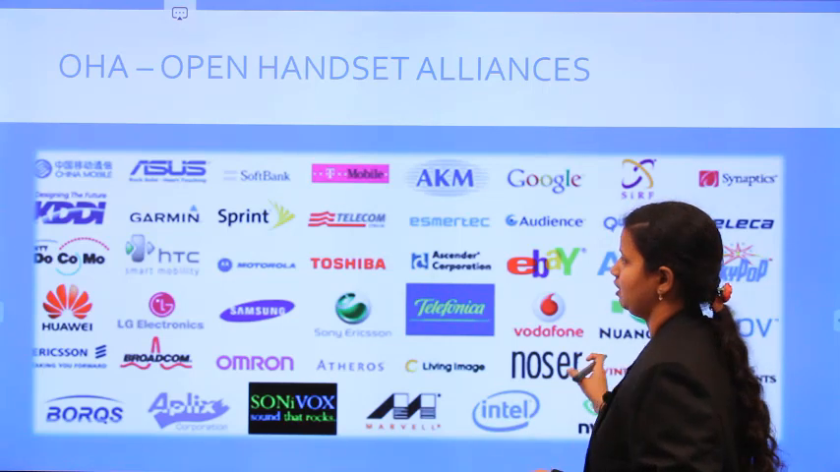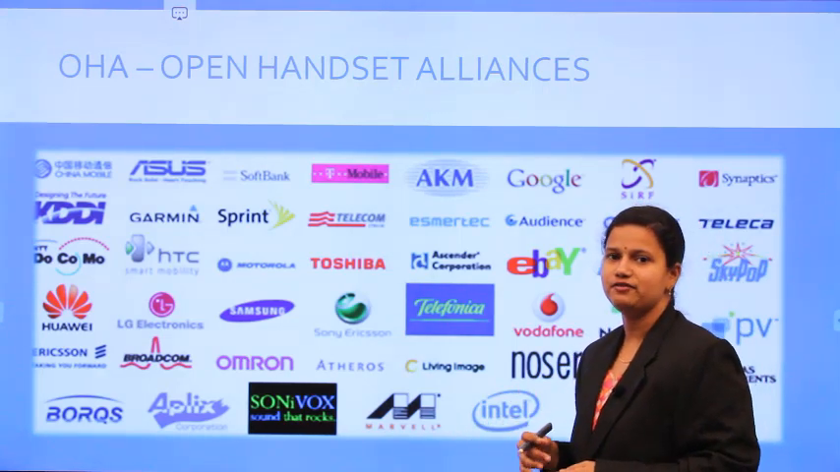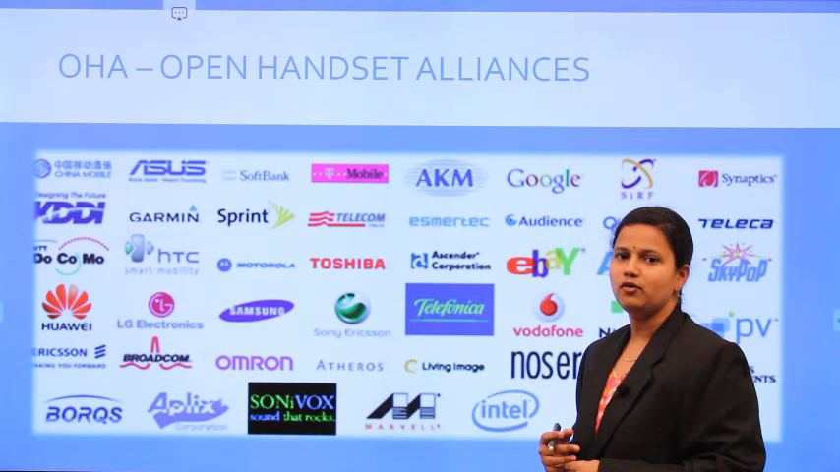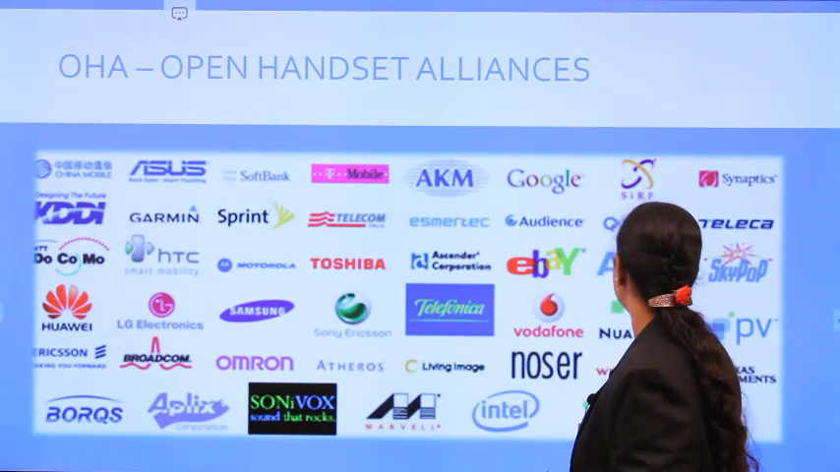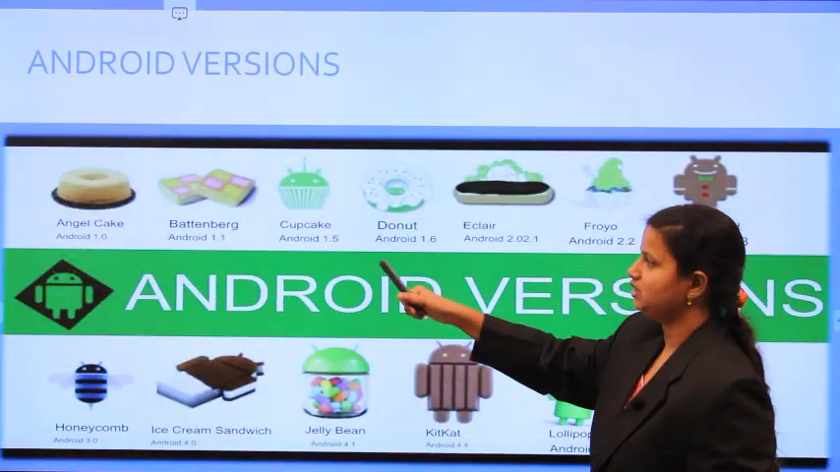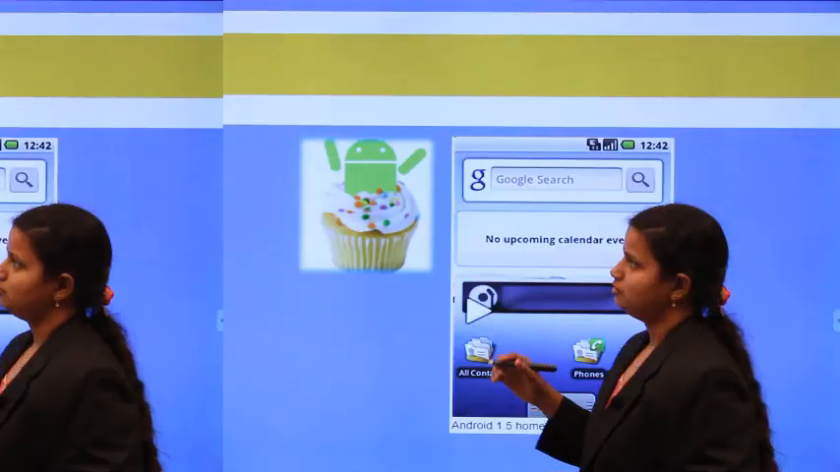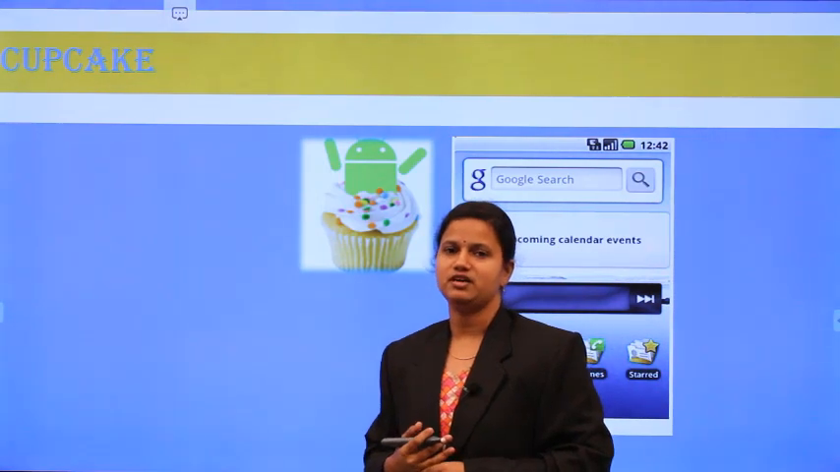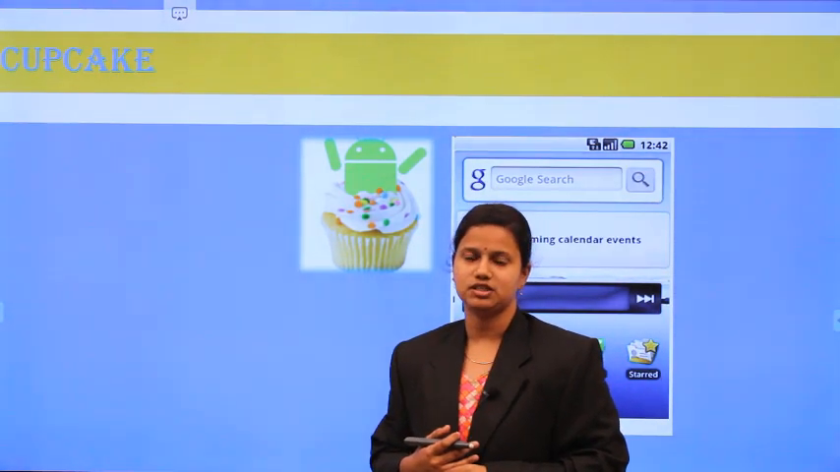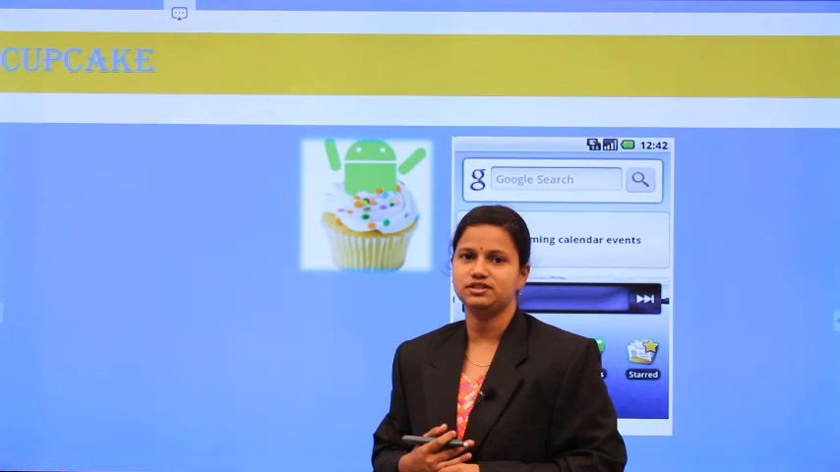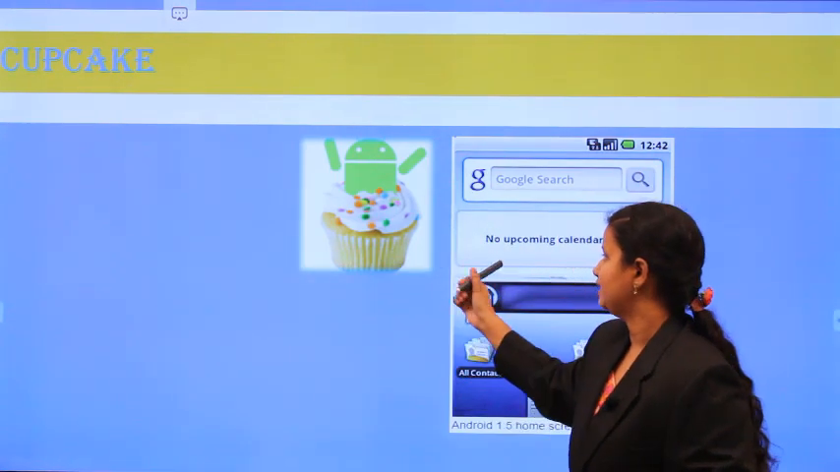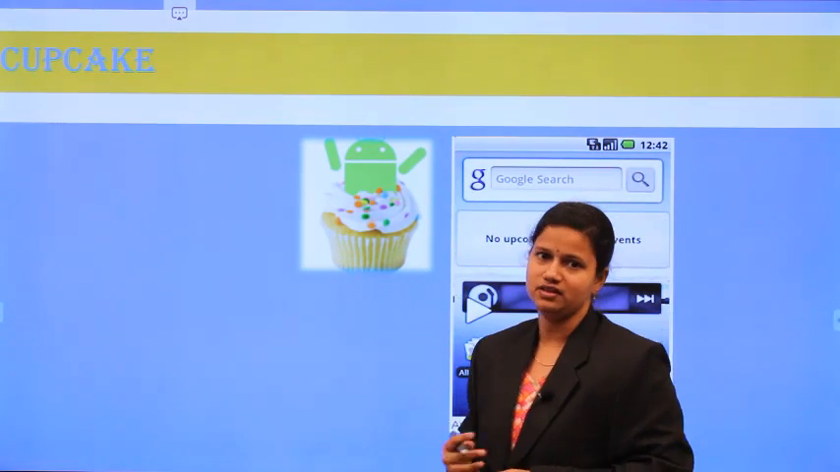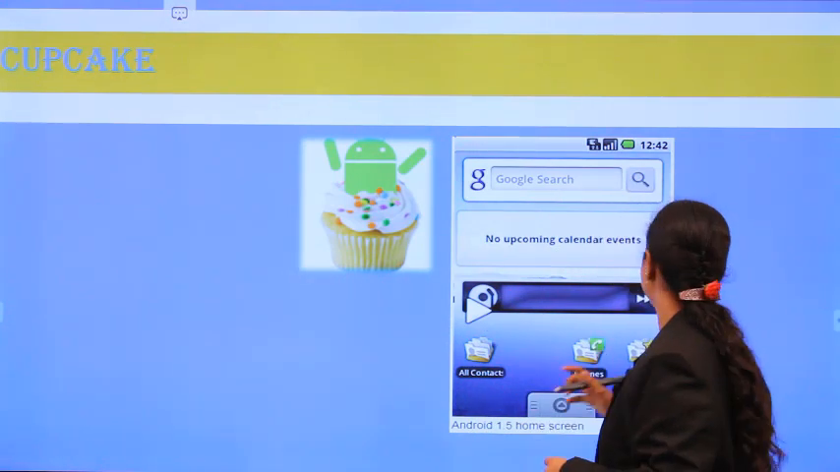Now let us see one by one what the different Android versions are and what features were added in those versions. The first version is Angel Cake. Angel Cake and Battenberg are the basic versions. They have only small features. From now onwards, with Cupcake, the user interface is like this, and the symbol of this version is like that.